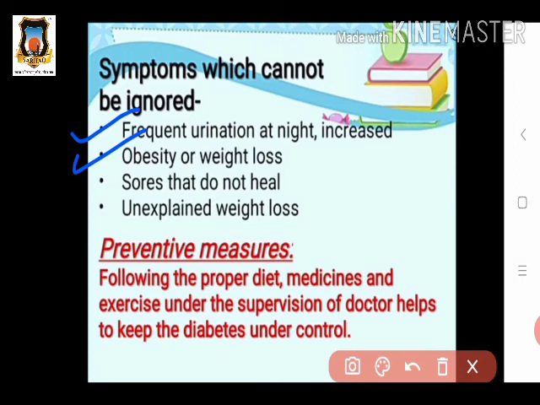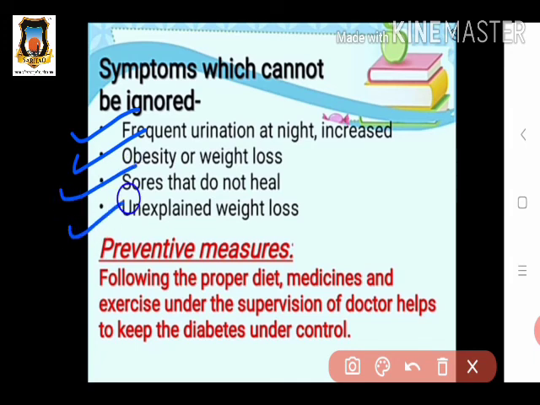Next is sores that do not heal. Sores means some injuries that take place in our body. If our finger gets cut by a knife, such sores cannot be cured very easily. It becomes very dangerous. Then the third symptom is unexplained weight loss.